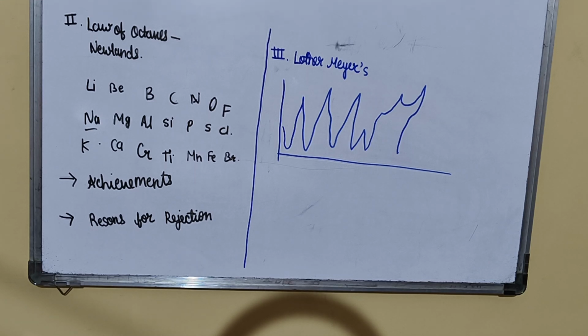Again, I'll repeat the statement. Lothar Meyer related the atomic mass of an element with its physical properties like density, melting point, boiling point, etc. A graph was plotted between atomic volumes of elements and their atomic masses. This curve was called the atomic volume curve, where elements with similar properties occupied similar positions on this curve.